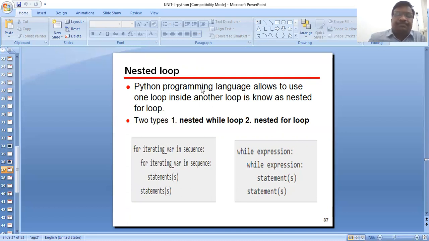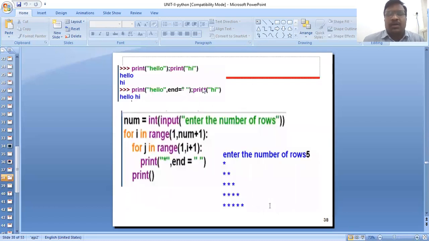Here is a small syntax program in Python: print hello, print hi. Num is equal to int of input, enter the number of rows; for i in range 1 to n plus 1, for j in range 1 to i plus 1. The output of this program: enter the number of rows 5, then 1, 2, 3, 4, 5 and so on. This is the output of this program.